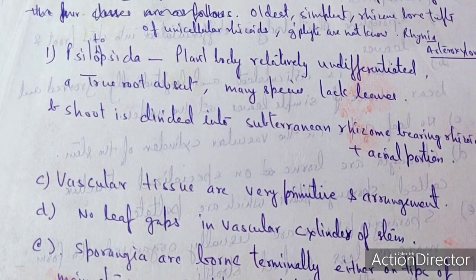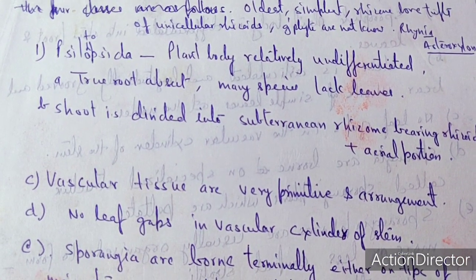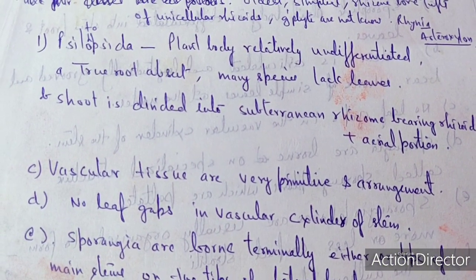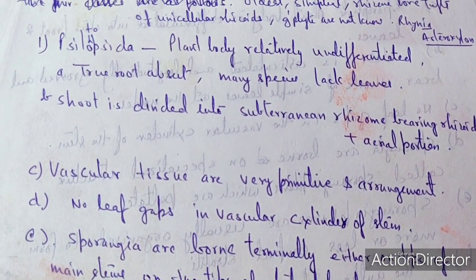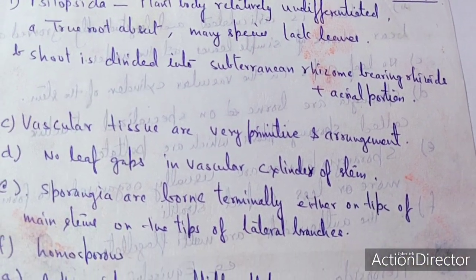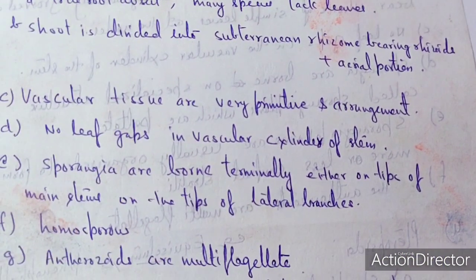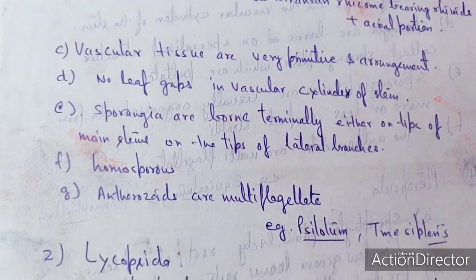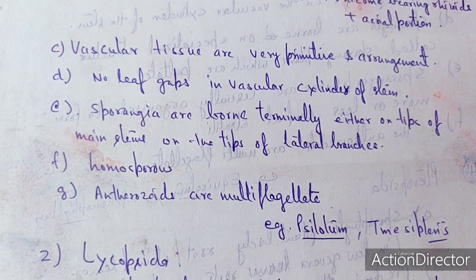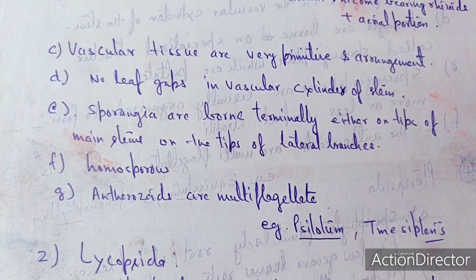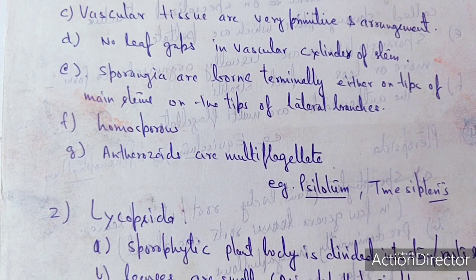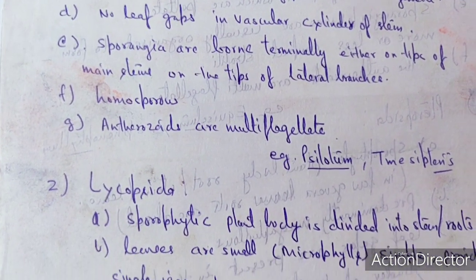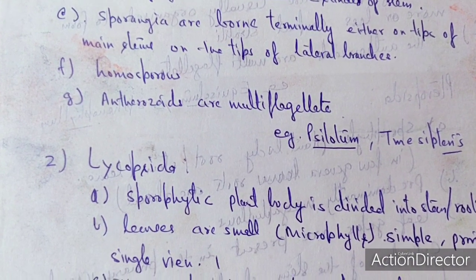Another one is the Psilotopsida. The Psilotopsida, in which the plant body is relatively undifferentiated, no true roots. There are no true roots, and many species lack leaves. The shoot is divided into the subterranean rhizome bearing rhizoids as well as the aerial portion. Vascular tissues are very primitive and their arrangement is very primitive. No leaf gaps in the vascular cylinder of the stem. Sporangia are borne terminally on either side of the tip of the main stem or the tip of the lateral branch. Homosporous. Antherozoids are multiflagellated.